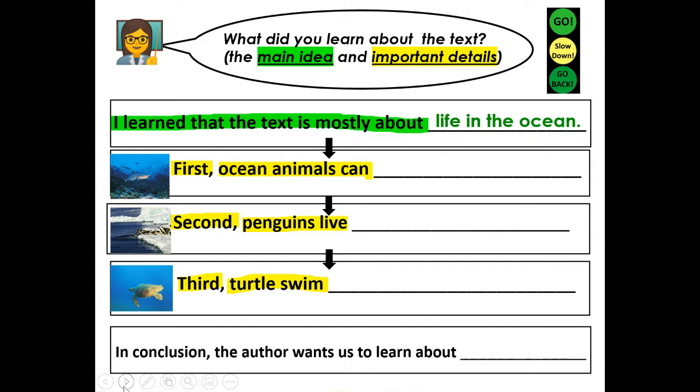Third, turtles swim. Where do they swim and what do they do? Third, turtles swim. And when you're finished with your third yellow sentence, push play. So in conclusion, the author wants us to learn about sea life.